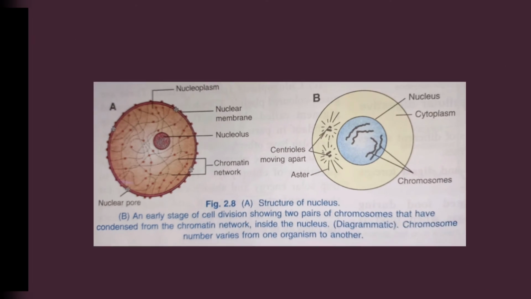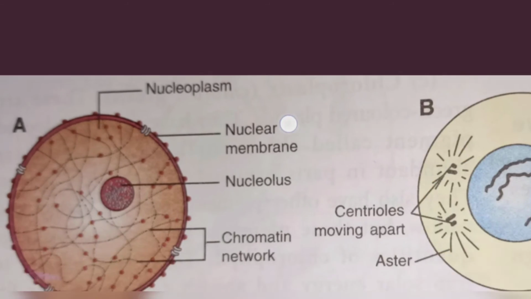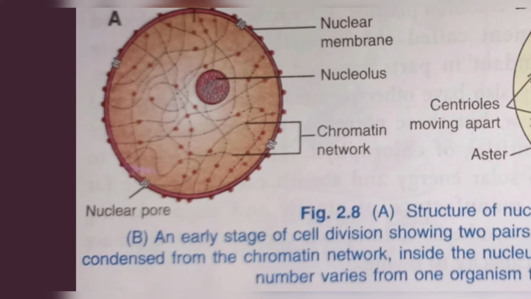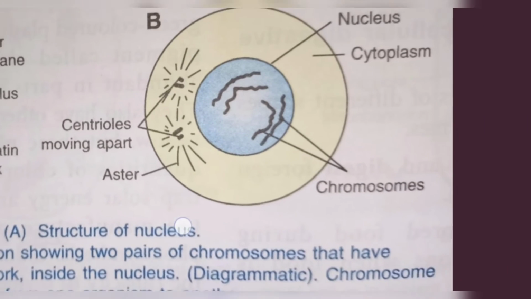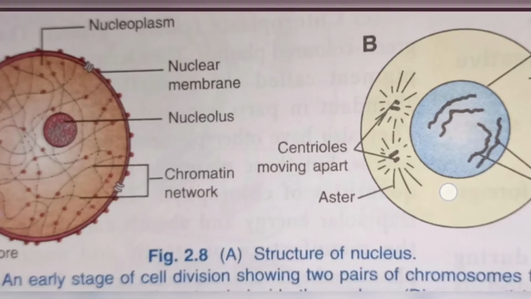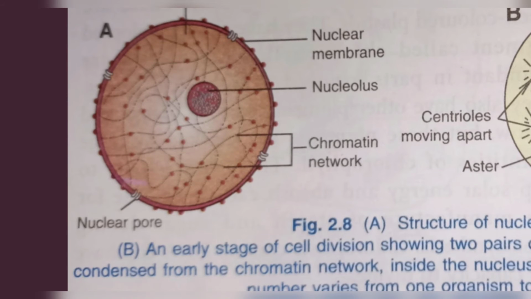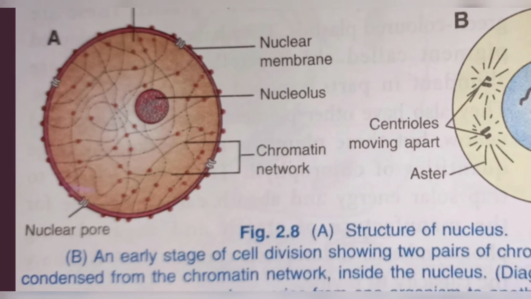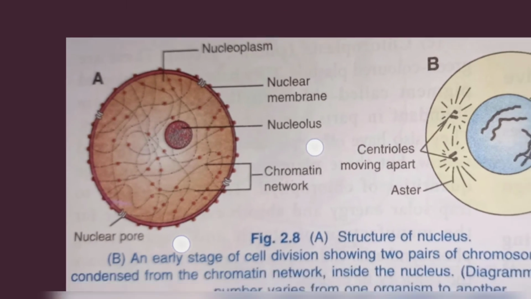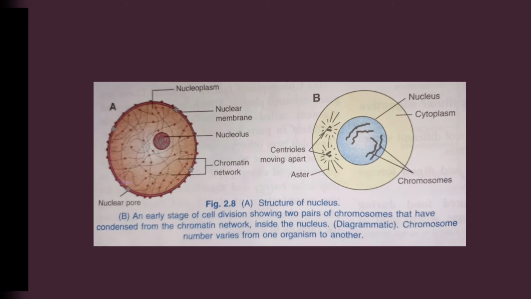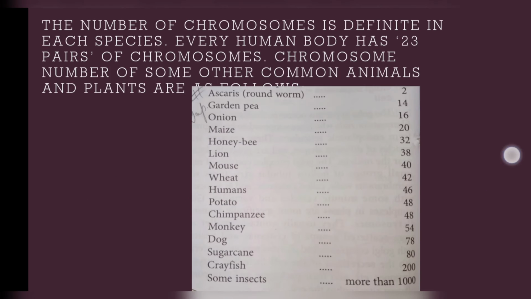Nucleolus, this red structure present in the nucleus. We will discuss this diagram afterwards. First see this: nucleolus, nuclear membrane, nucleoplasm, nuclear pore, and chromatin fibers or chromosomes. So these are the parts of the nucleus. Let's go back.